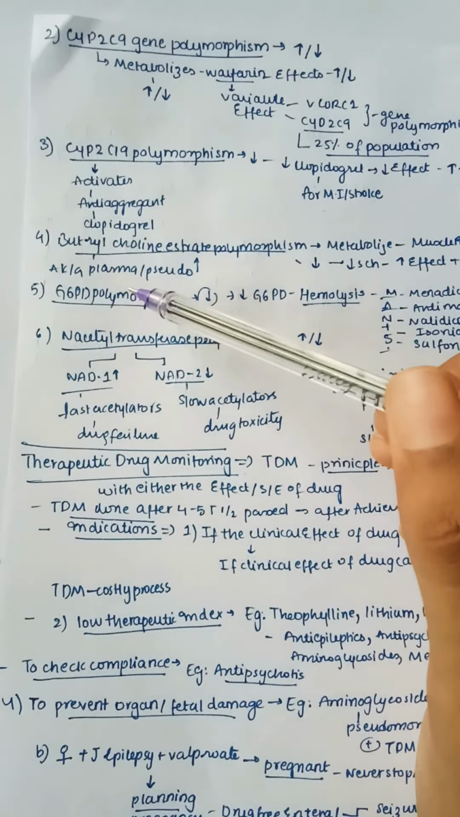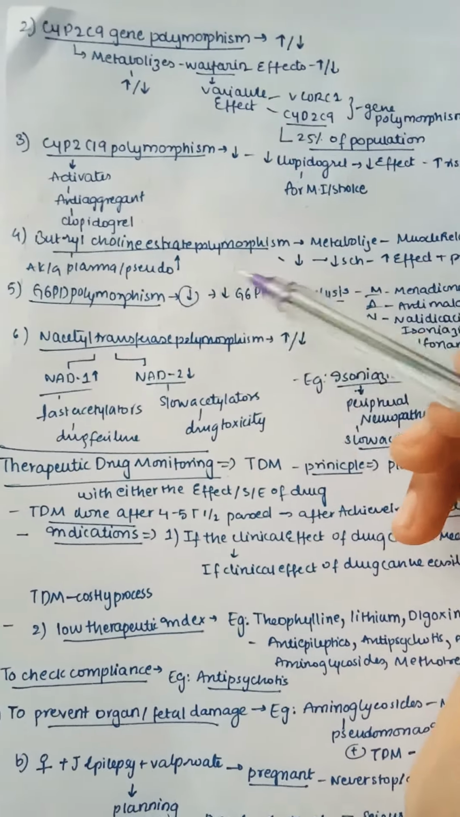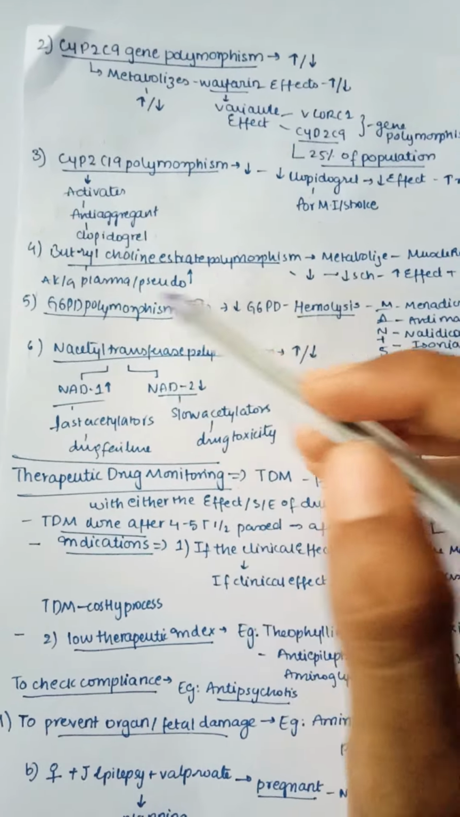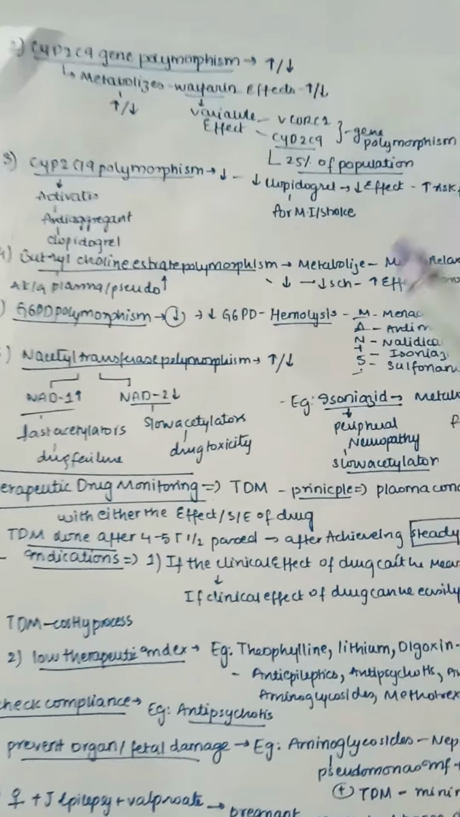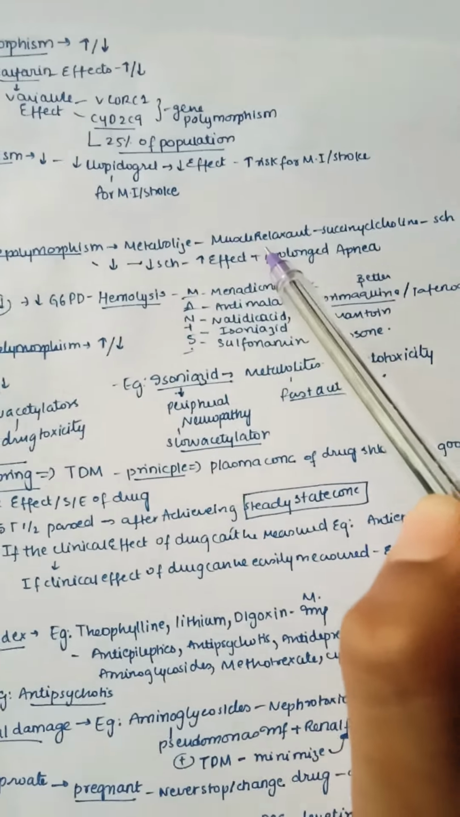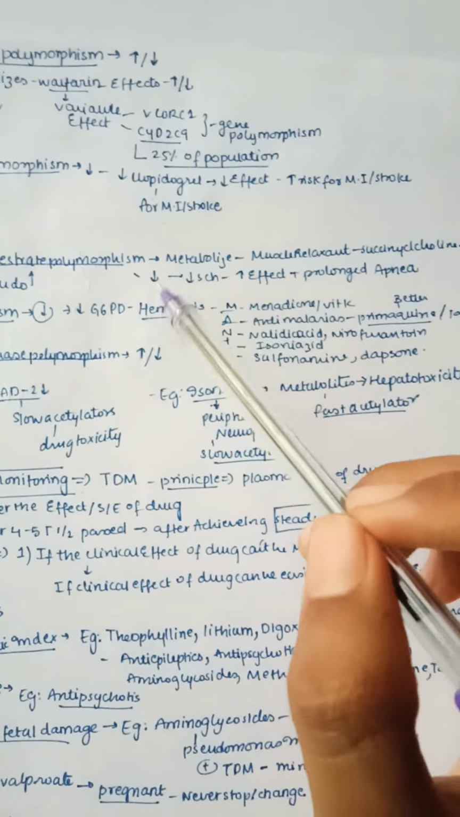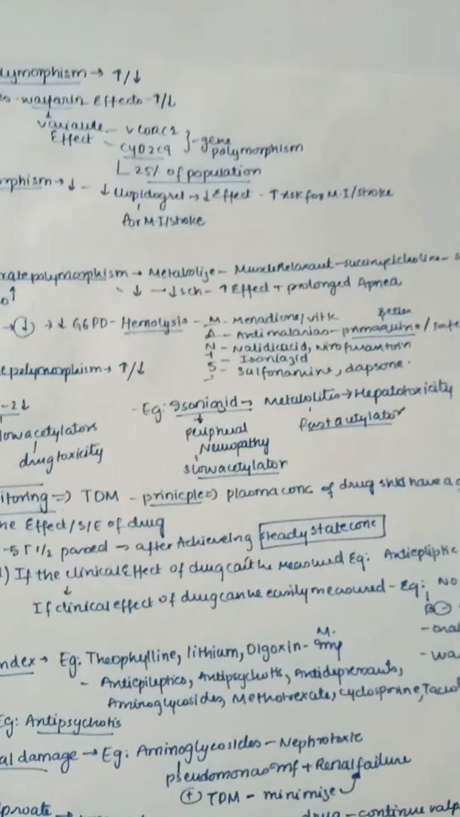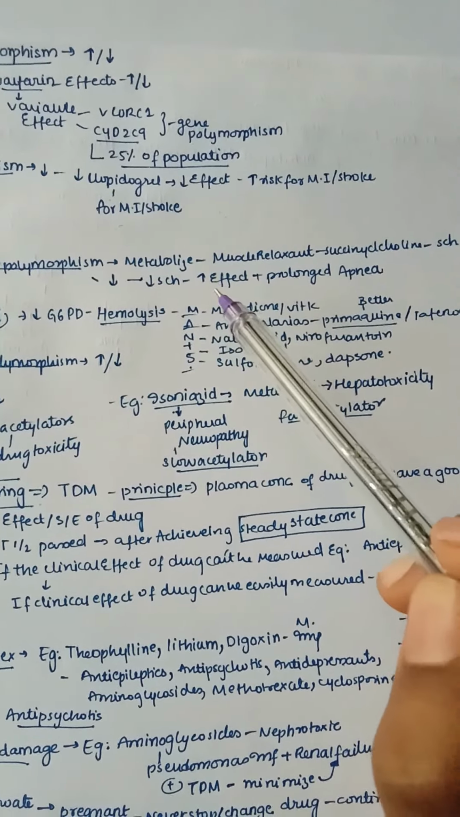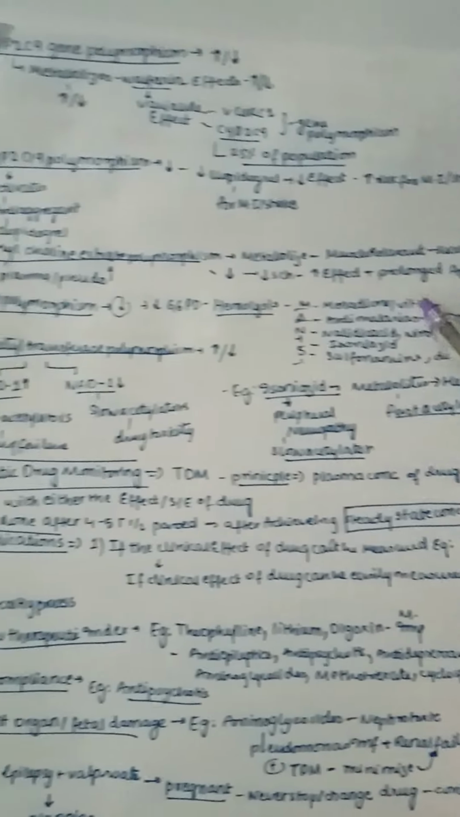Next, coming to butyryl cholinesterase polymorphism. It is also known as plasma cholinesterase or pseudocholinesterase. Here it mainly metabolizes muscle relaxants like succinylcholine normally, but whenever this enzyme's effect is decreased, then succinylcholine is not metabolized, and an increased effect and prolonged apnea are seen in these patients.